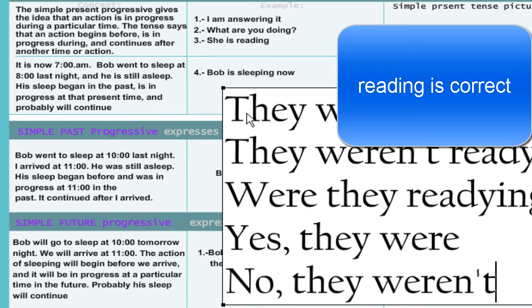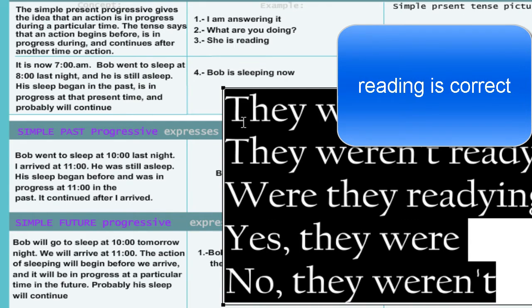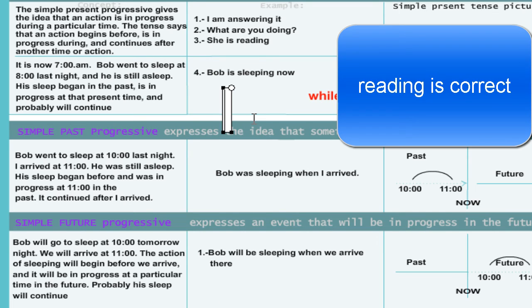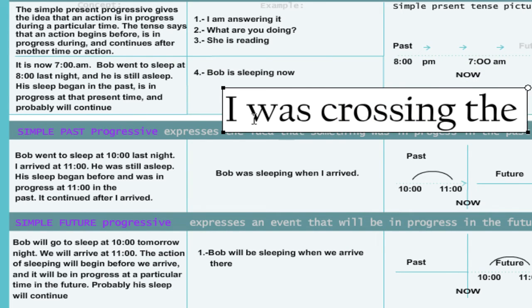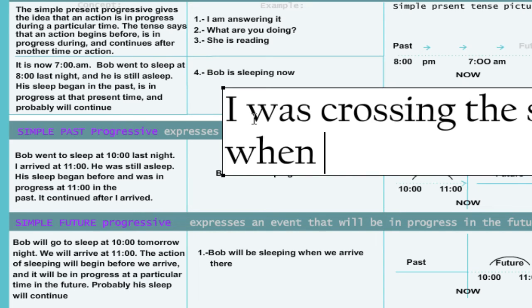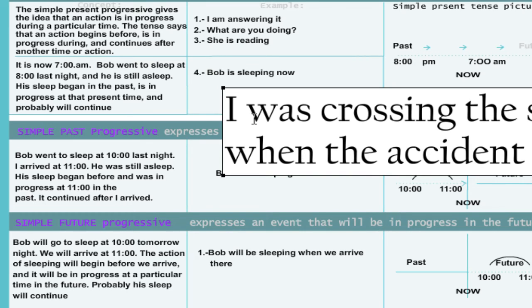You can use a lot of examples with this, a lot of verbs. It's like in the present progressive, and just that. But we can form, in order to use the past progressive with an action in the past, so we can use this. Yeah, I was crossing the street. So we can use when the accident happened.